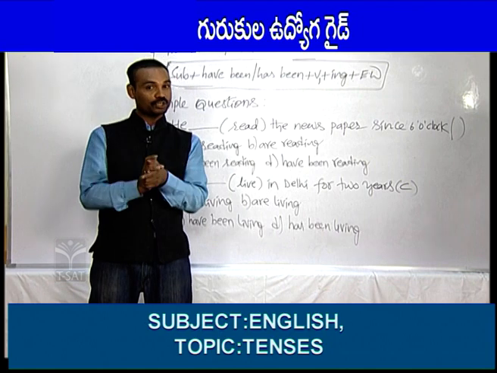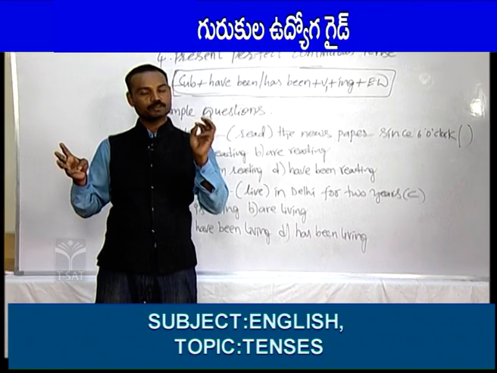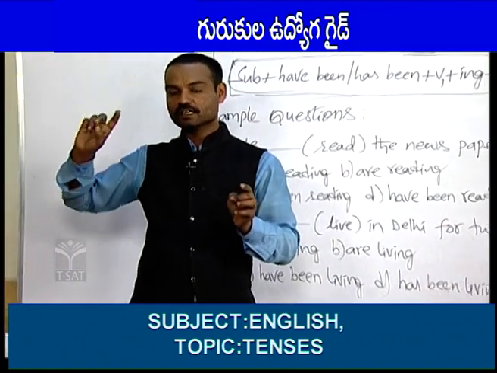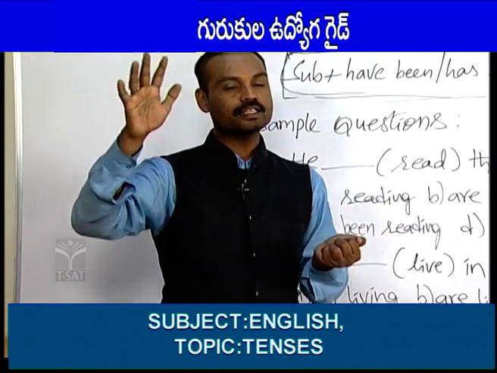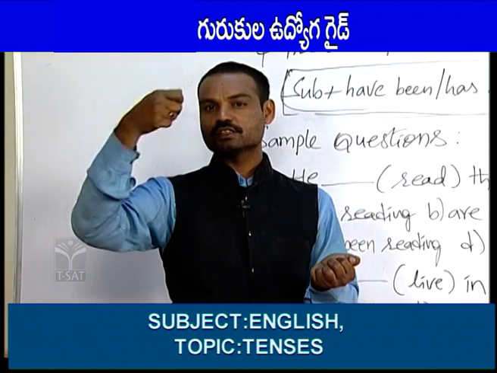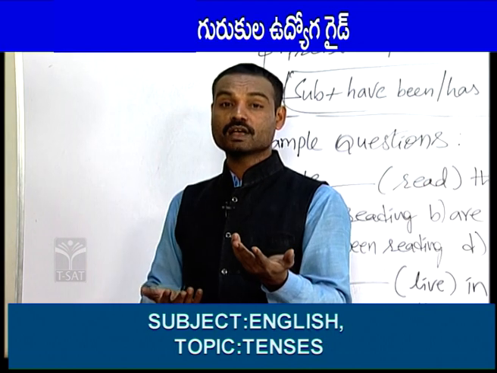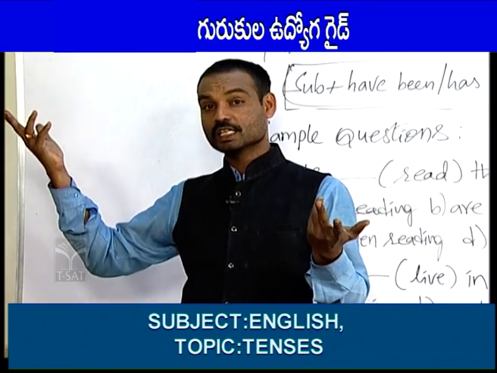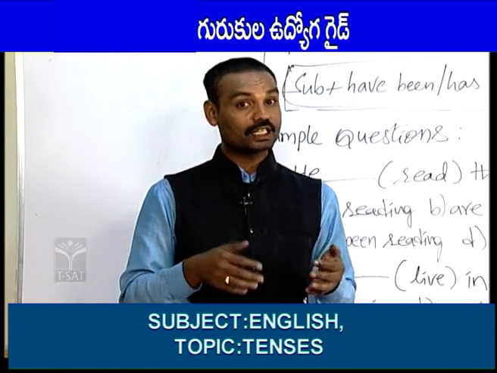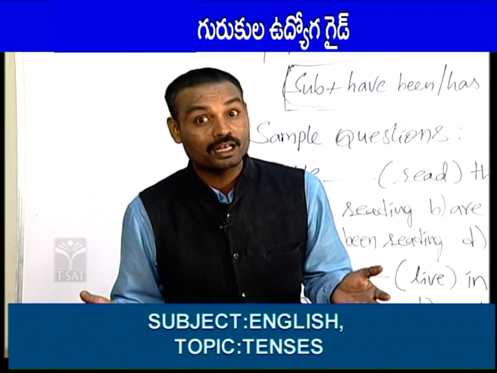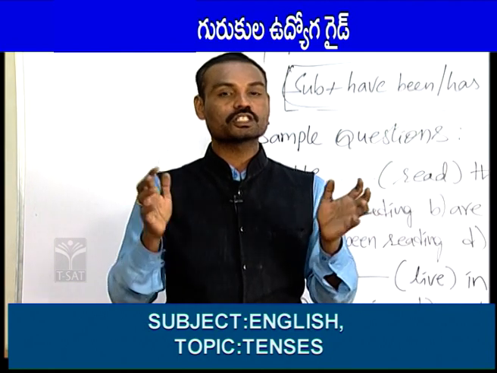How to remember this? I told you that 3 tenses are there, and 3 seasons are there. 3 tenses: present tense, past tense, future tense. 3 seasons: summer, winter and rainy season. So, like that, you can remember the tenses with the link of the seasons. Each tense is divided into 4 forms, and each season contains 4 months. Total 12 tenses are there in English. How to remember 12? From January to December, how many months are there? 12 months. In English also there are 12 tenses, just as every year has 12 months. Whenever you forget the number of tenses, you can immediately remember the number of months in a year: 12 months, and in English also 12 tenses.